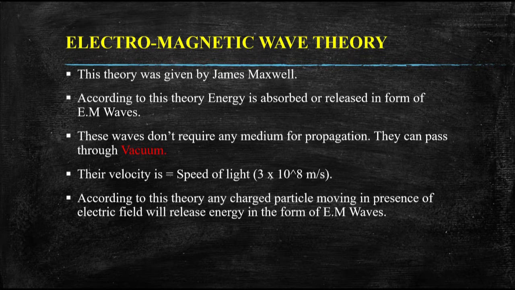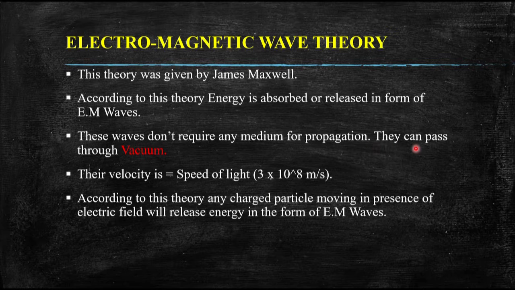So he said that whether energy is absorbed or released, it will be done in the form of EM waves. Means in the form of waves, our object or body will absorb or release energy and not in any other form.